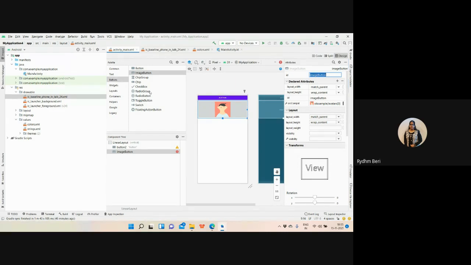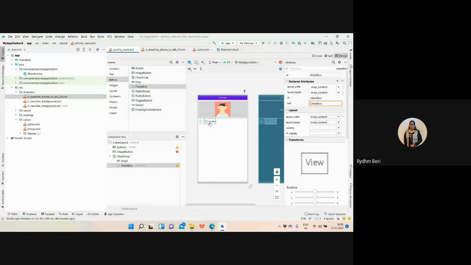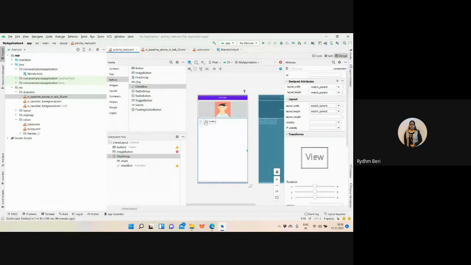And further, this is the chip group. What is the chip group? Basically, if I want to have the chip buttons, right? What is the chip button? Like we usually accept the notification, we accept the conditions. So this is like the chip button, like on and off, two values are there. Similarly, if you want to have a checkbox, you can have a simple checkbox, where you can either enable or disable the checkbox. So I don't want to have the checkbox inside the chip group.